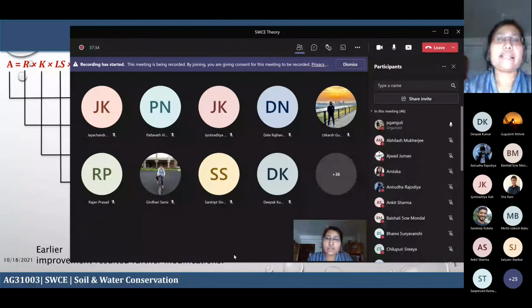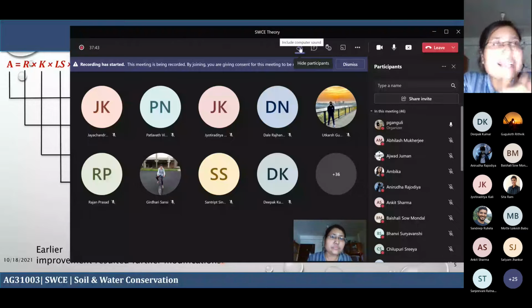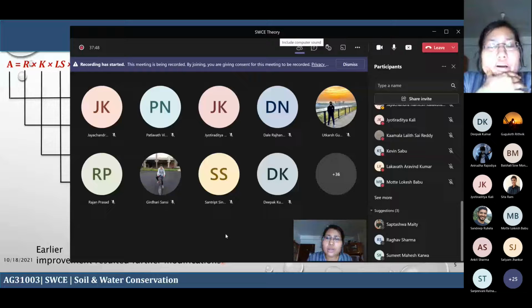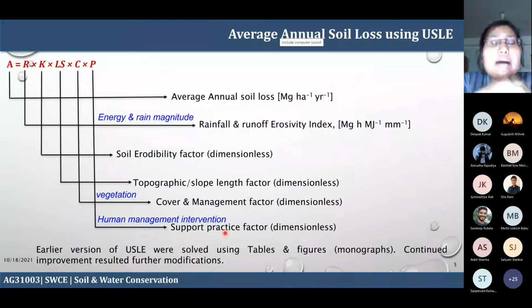So as I told, the USLE does not give you a finer temporal resolution. That means on a daily or finer scale, it cannot estimate. It can only estimate at an annual scale, at a coarser temporal resolution. So here are the terms.